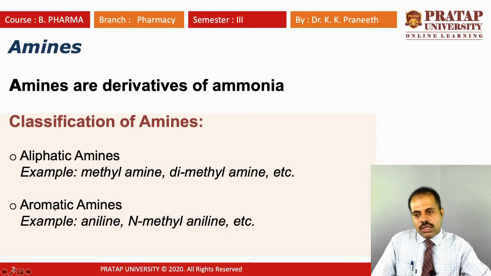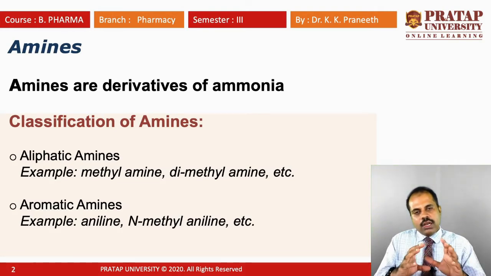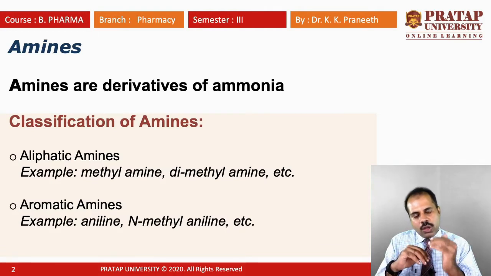The next one is the aromatic amines. Aromatic we already know means it contains a benzene ring or phenyl ring structure. To be classified as an aromatic compound, it should follow a few rules: it should be planar, follow Huckel's rule, and contain delocalized pi electrons. If it satisfies this, it is called an aromatic group.